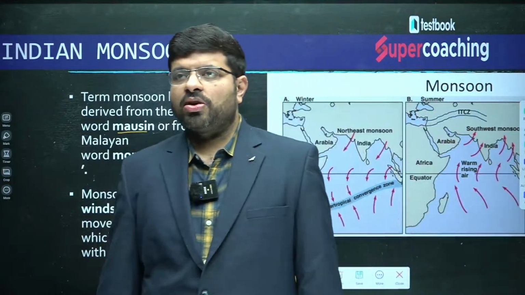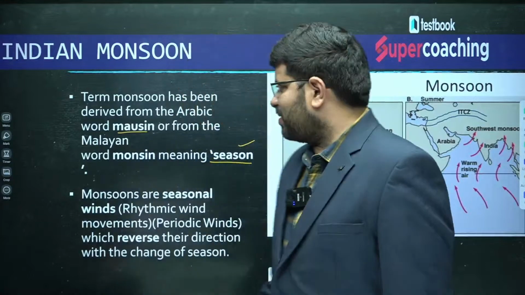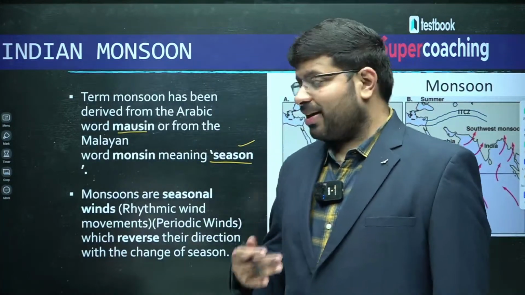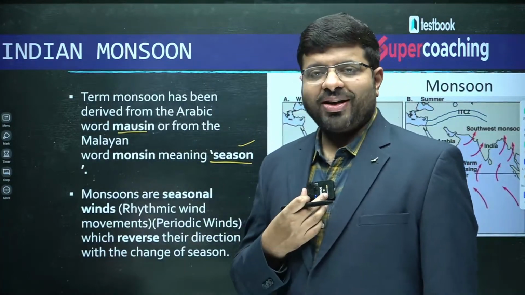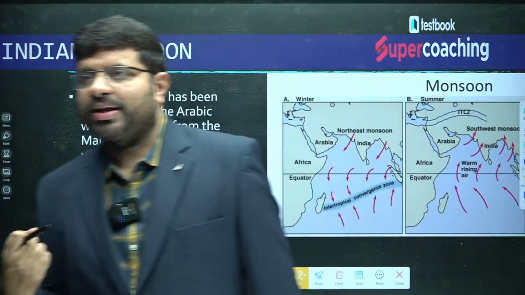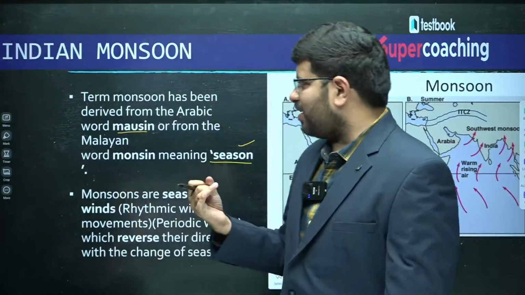No, it is not a change in the atmosphere. Monsoon means seasonal wind. We can say it is a change in the season, not a complete change. Hi Champa, you might be trying to say that it is a change in the atmosphere.